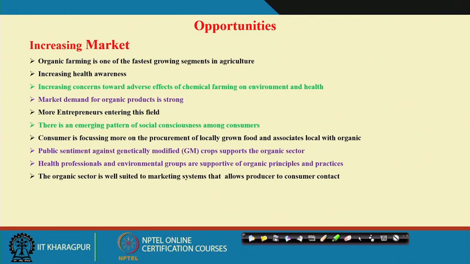This is because of increasing health awareness and increasing concerns about the adverse effects of chemical farming on environment and health. That brings a very strong market demand for organic products, as we discussed in the previous class.